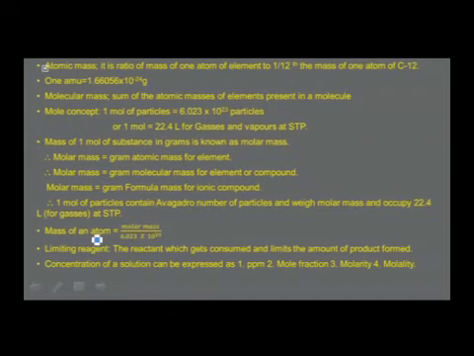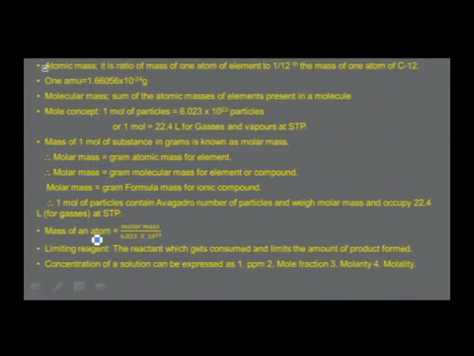Molar mass is the mass of 1 mole of a substance in grams, and molar mass is connected to gram atomic mass, gram molecular mass, and gram formula mass. How? Molar mass is equal to gram atomic mass for an element, molar mass is equal to gram molecular mass for an element or a compound, and molar mass is equal to gram formula mass for an ionic compound. Therefore, we can conclude that 1 mole of particles contains Avogadro number of particles, weighs molar mass, and occupies 22.4 liters if it is a gas or vapor at STP.